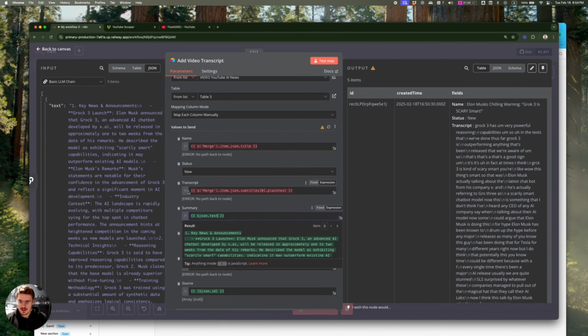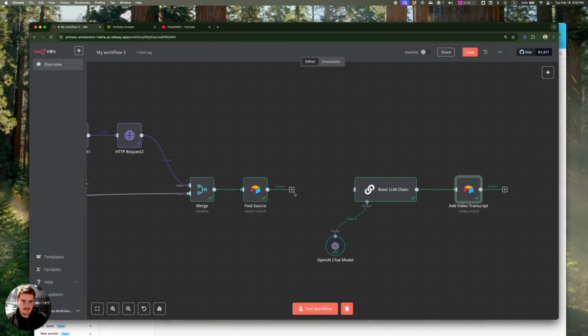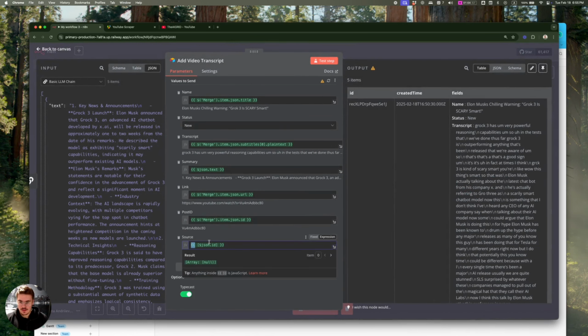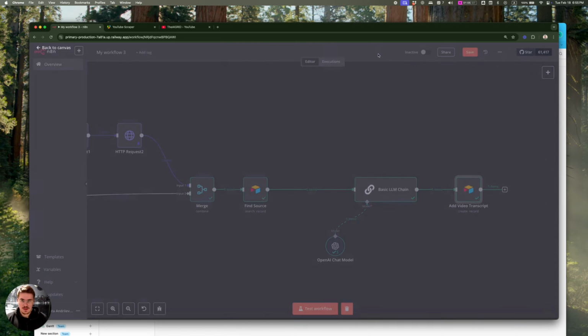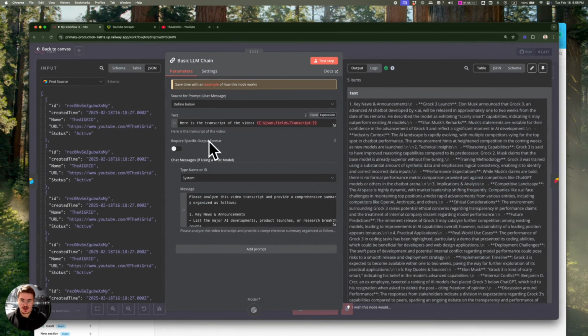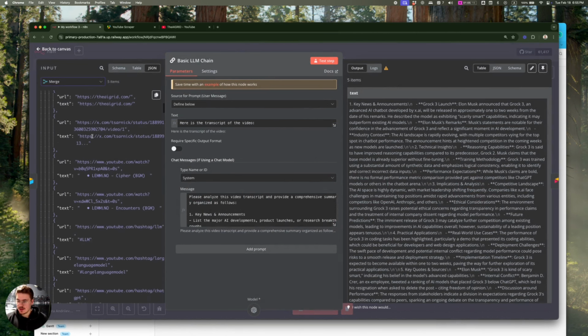Just add the text and then replace JSON ID with find source ID. So find source ID, and also we'll need to change this guy and grab the actual transcript of the video.